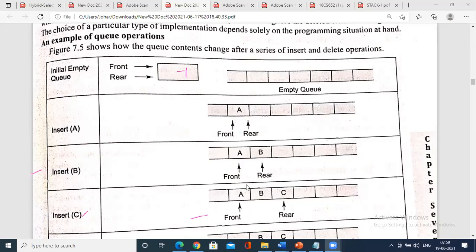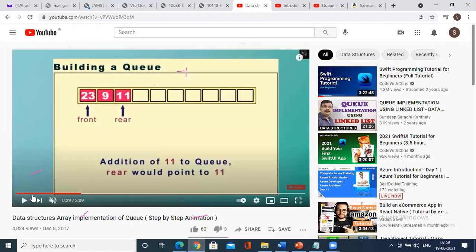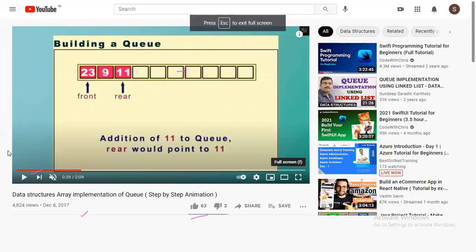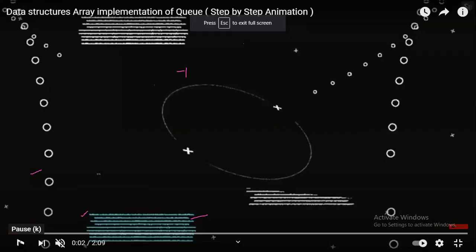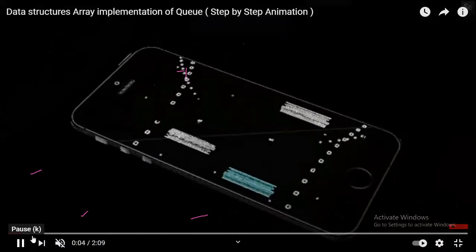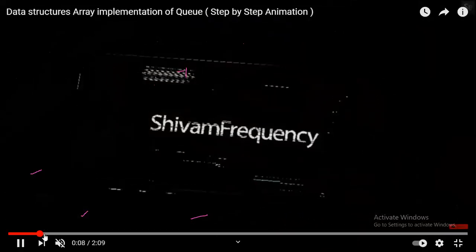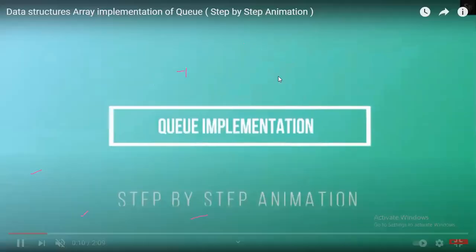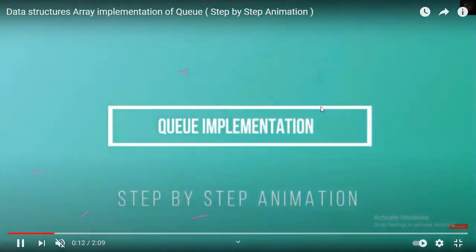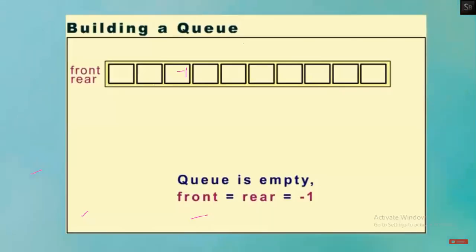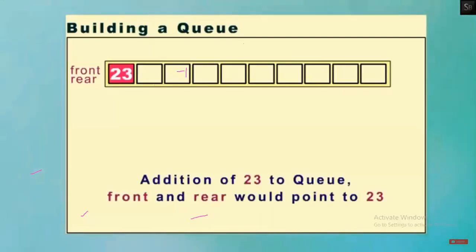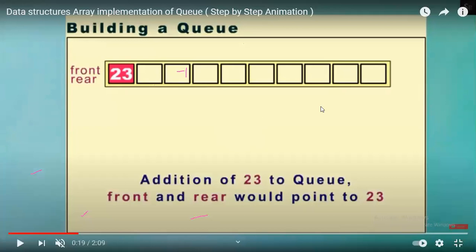Okay, once again, let me go through the theoretical concept of the queue. See what is happening over here. So here is the queue implementation, and we have a good animation. If you have understood the concept of front and rear, you will find it easy.